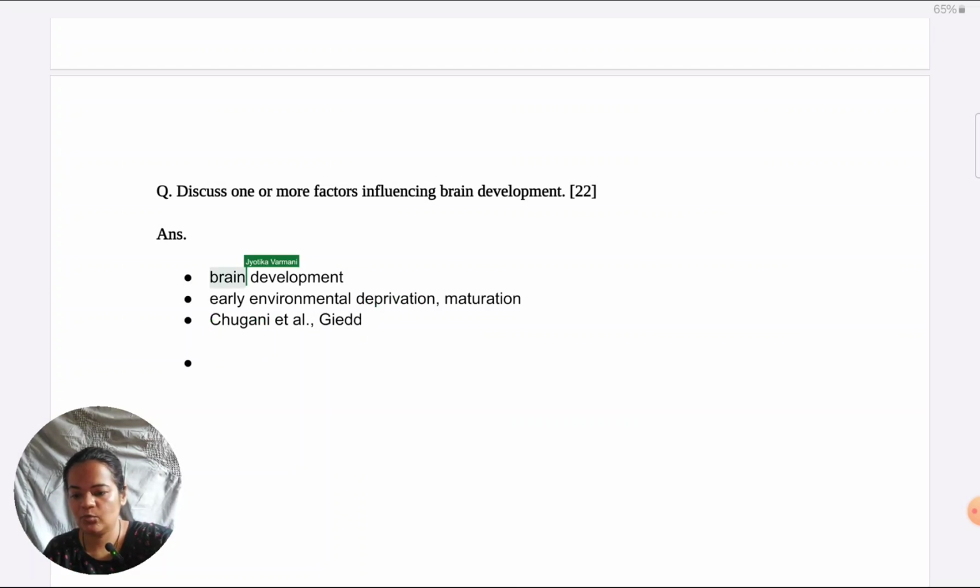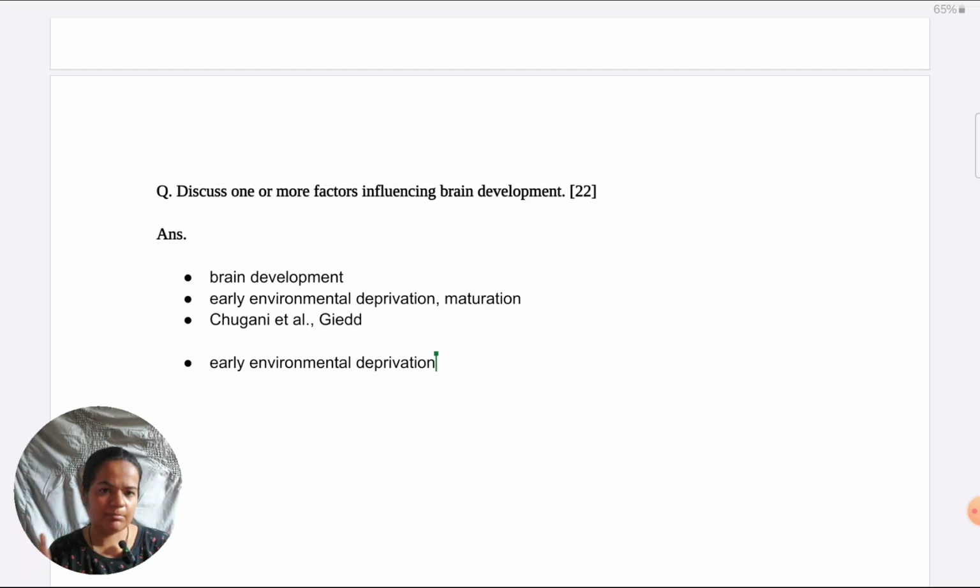Then I will emphasize further on what is early environmental deprivation. So now I start showing my understanding. I can explain first broadly what we mean by the environment of a child, what type of activities and stimulation can be there. I can give some examples. Then what would be a scenario of environmental enrichment, and contrast it with what is environmental deprivation. So I just explain all these terms which are relevant to what I mean by early environmental deprivation.